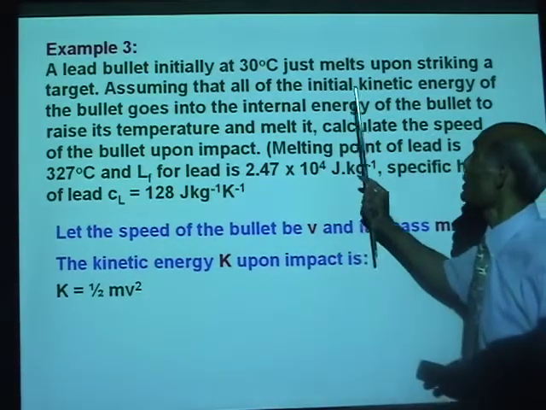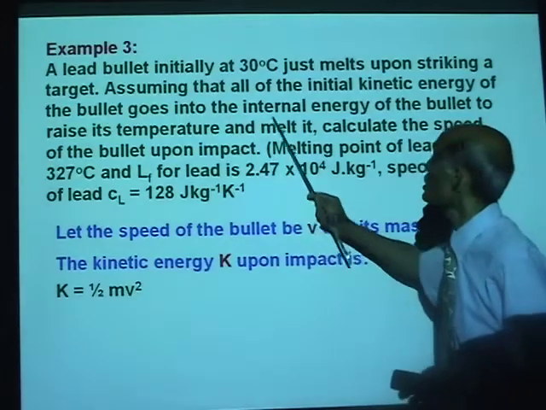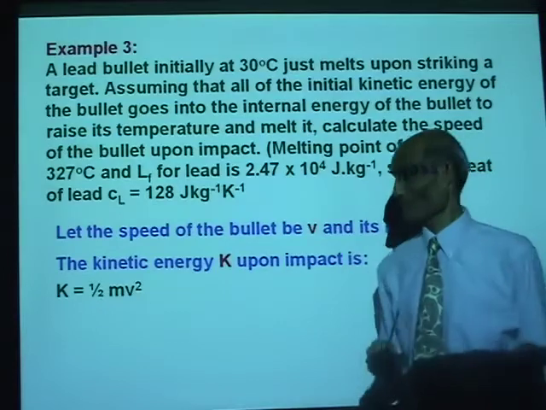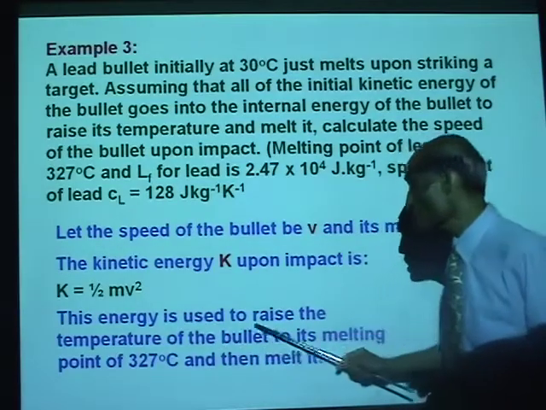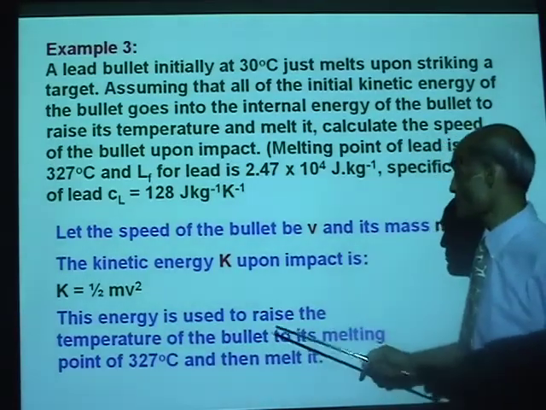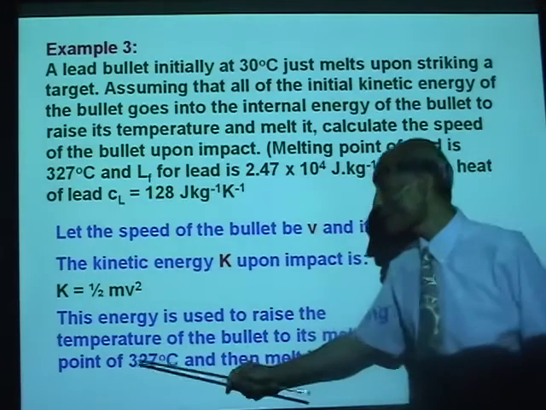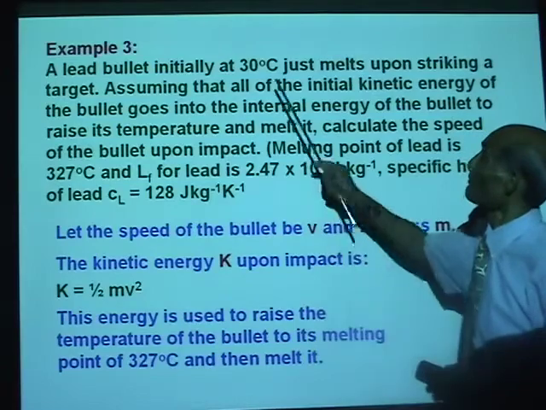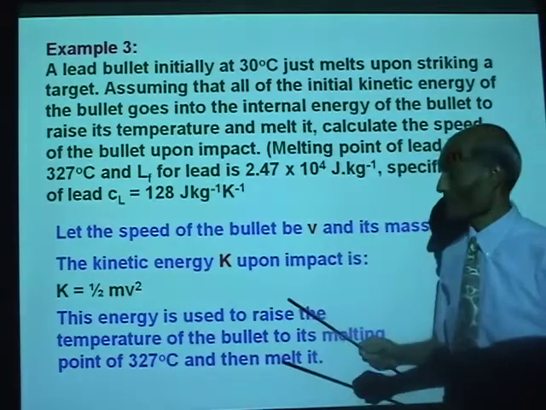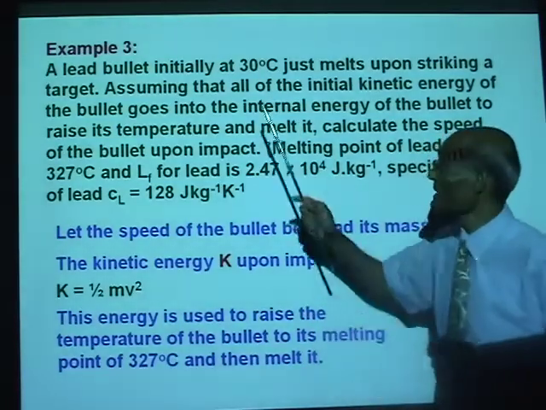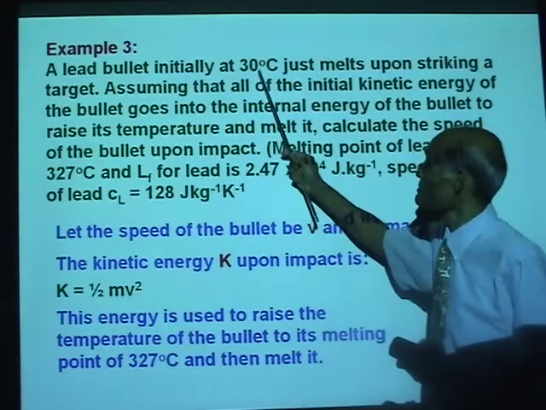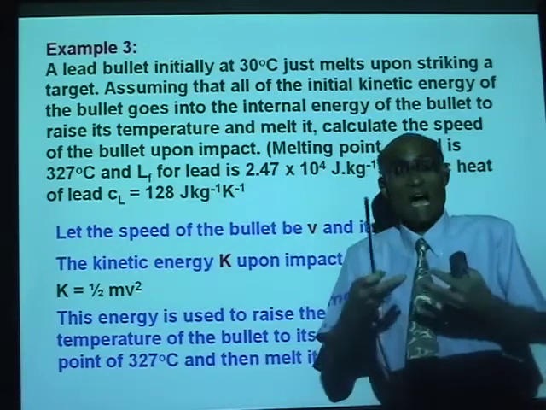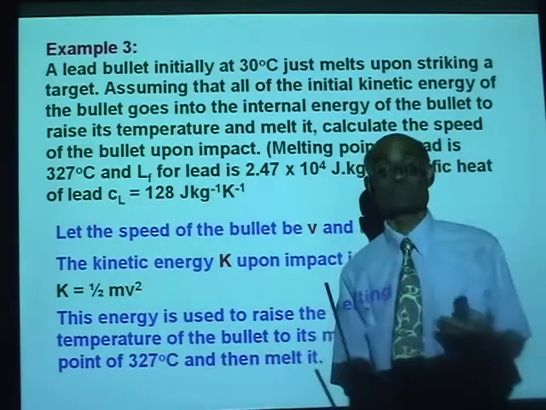We are told that all this kinetic energy is changed into internal energy of the bullet. So this energy is used to raise the temperature of the bullet from 30 degrees to its melting point of 327 degrees, and then it melted it.